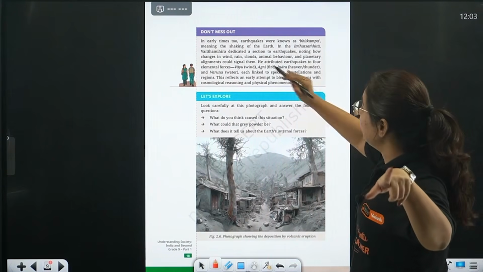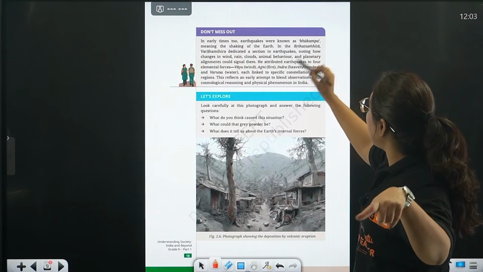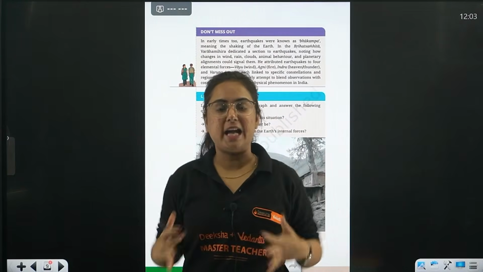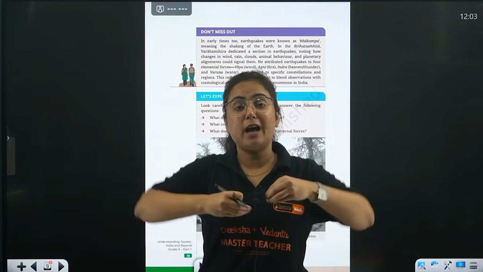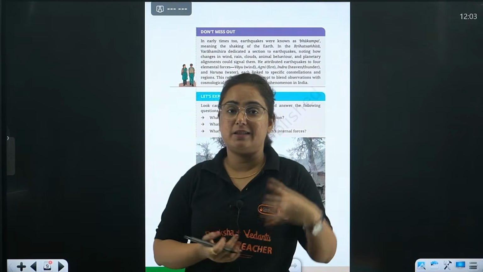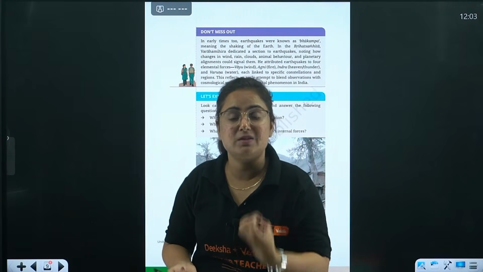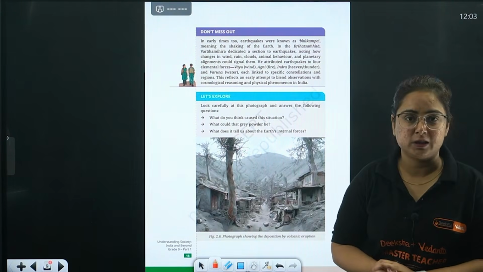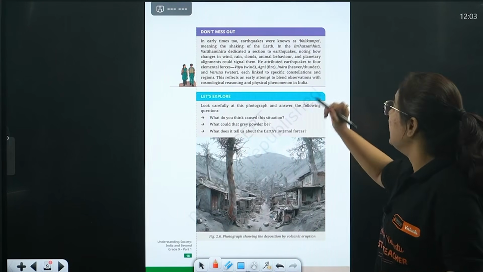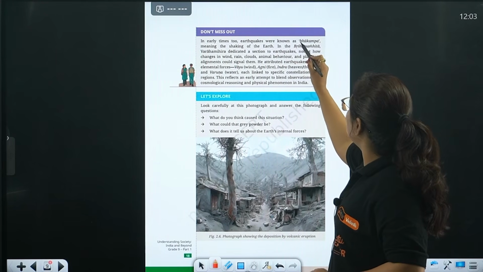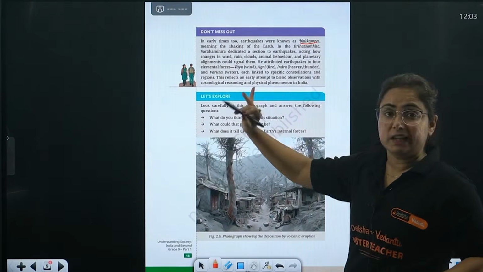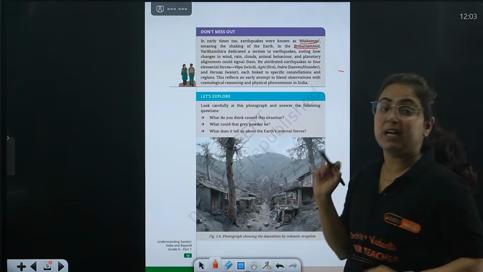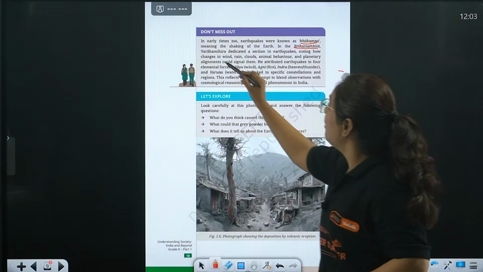Yes. See, in early times earthquakes were known as bhukamp. Basically beta, what I like about the new NCERT is that they have Indianized the NCERTs. They took certain phrases, hymns, and mentions from the earliest Indian literature written at that time. So here they are referring that in early times earthquake was referred to as bhukamp, meaning the shaking of the earth, in the Brihat Samhita, written by Varaha Mihira.